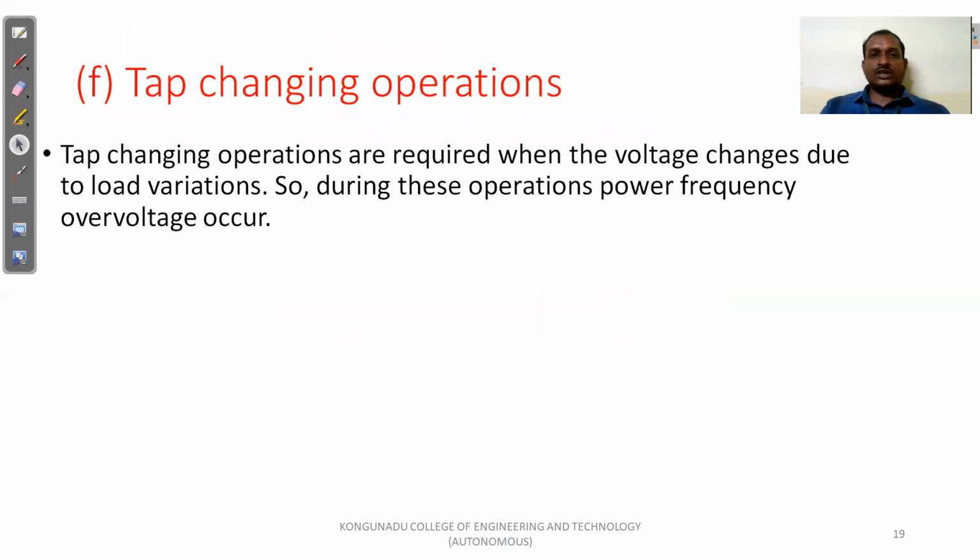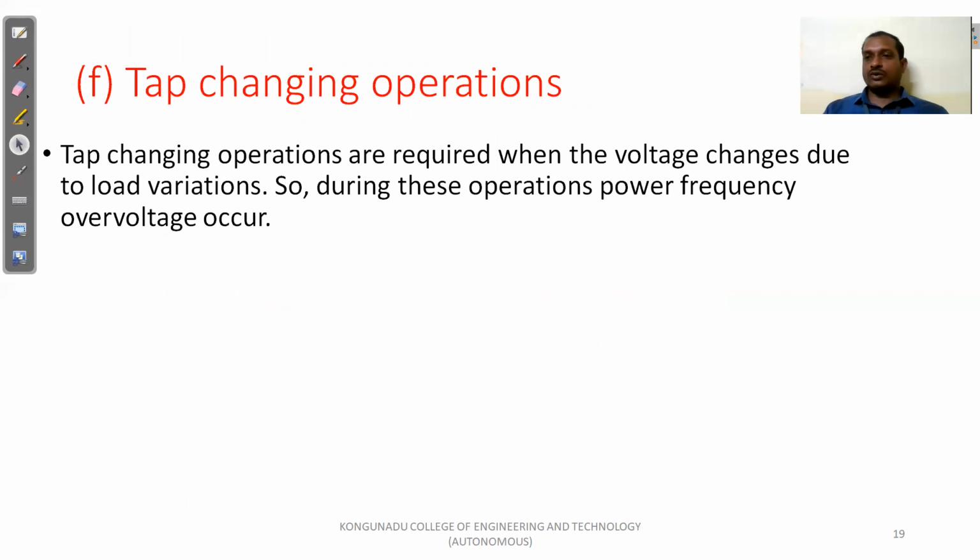So the last one, tap changing operations. Tap changing operation occurs when the voltage changes due to load variations. So if the load varies, we record the tap changing operations. During this operation, power frequency voltage occurs. So during the tap changing operation, power frequency over voltage will occur.